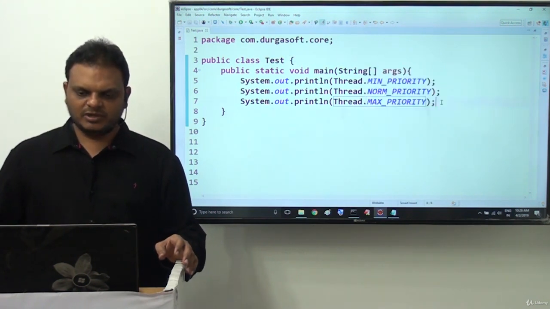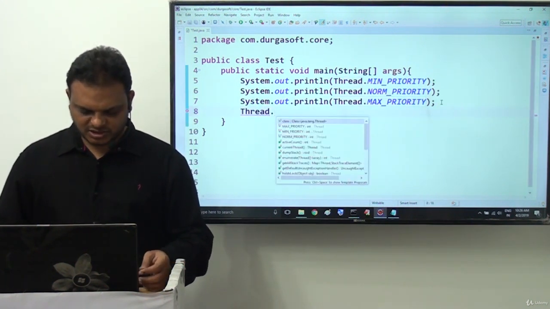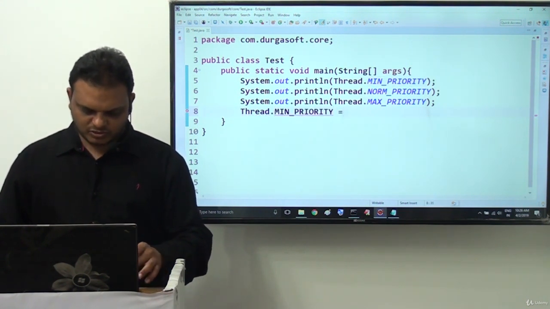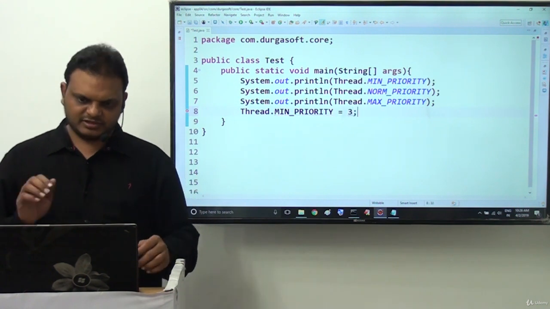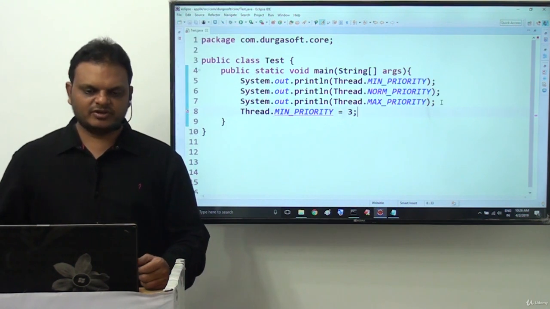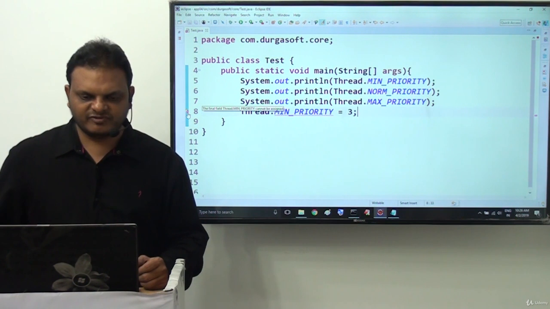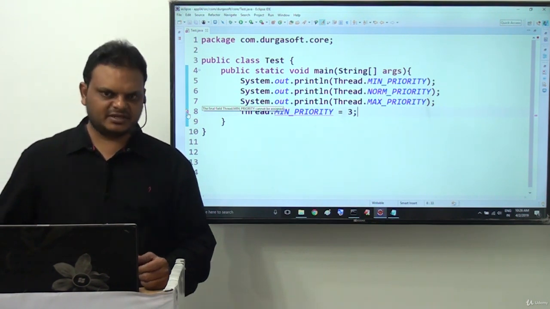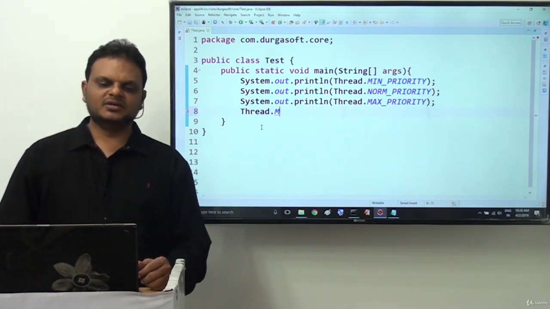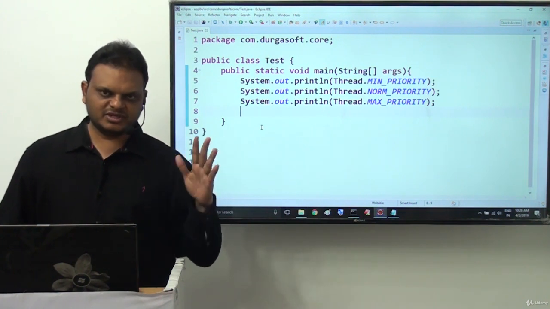Good. Now tell me, is it possible to change their values here? Thread.MIN_PRIORITY equals, let's say, 3. Can I send it like this? No. Here we are getting an error. Definitely we are going to get an error. Why? Because they are final variables. The final field Thread.MIN_PRIORITY cannot be assigned. So we are unable to modify their values directly. That's why these priority values are public static final. We can understand it clearly now.